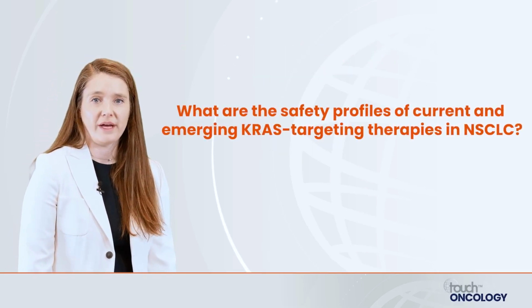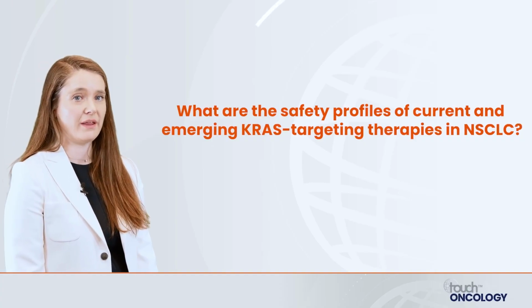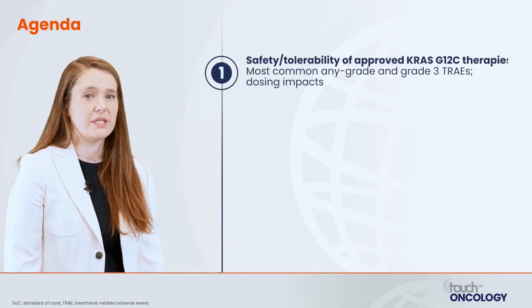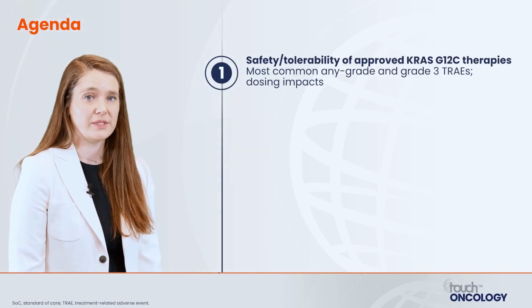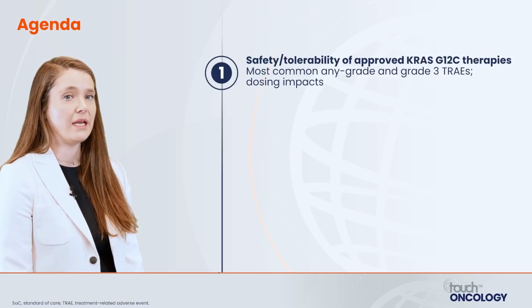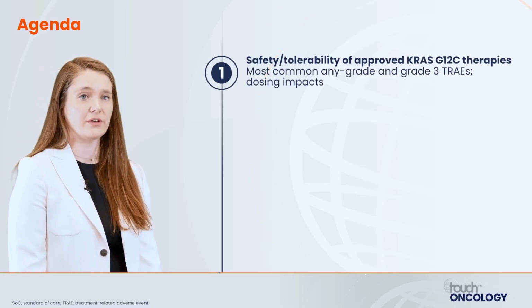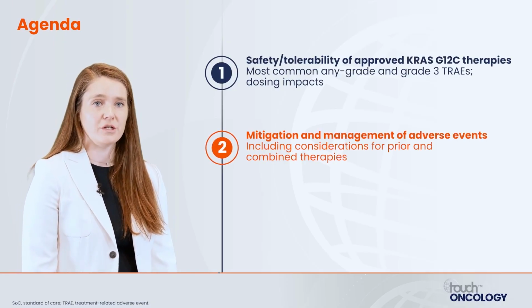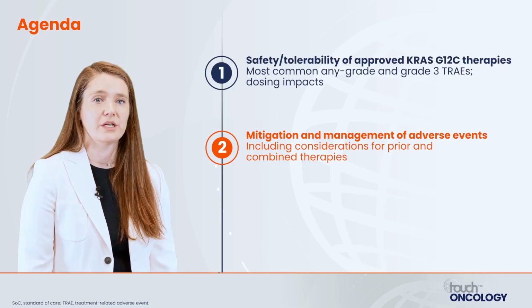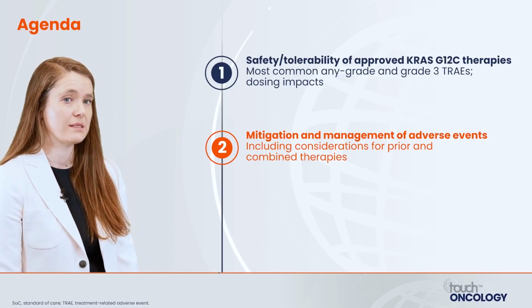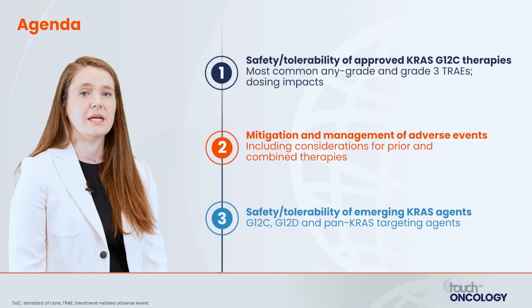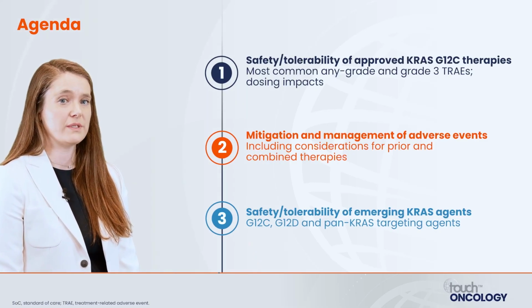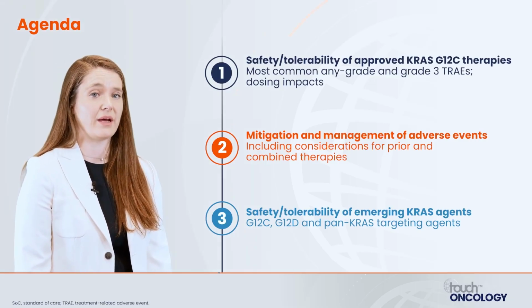What are the safety profiles of current and emerging KRAS targeting therapies in non-small cell lung cancer? We're going to look first at the safety and tolerability of approved KRAS G12C therapies, including the most common any grade and grade 3 treatment-related adverse events, as well as how that might impact dosing. We'll look at mitigation and management of adverse events, including considerations of prior and combined therapies. And we'll finish by talking about the safety and tolerability of emerging KRAS agents, including emerging G12C inhibitors, G12D, and pan-KRAS targeting agents.